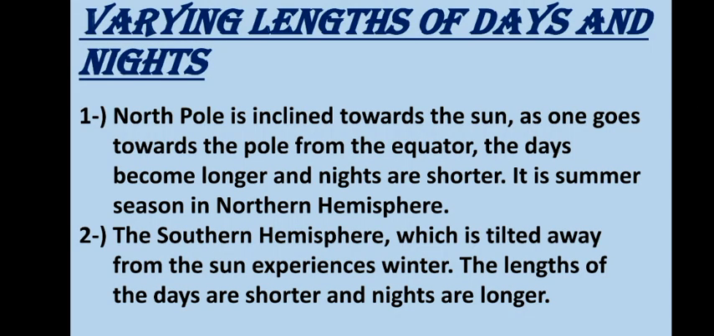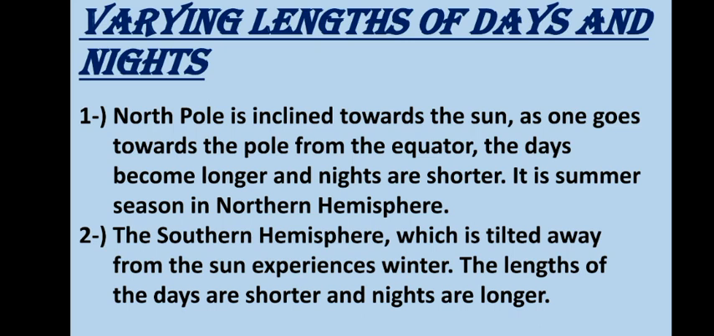Now we will talk about the varying lengths of days and nights, that is, how the duration of the day and night changes. The length of the days and nights varies from place to place even at the same time of the year. And this is also due to the tilt of the Earth's axis. When the North Pole is inclined towards the Sun, as one goes towards the pole from the equator, the days become longer and the nights are shorter, and places beyond the Arctic Circle experience continuous daylight for 24 hours for about 6 months. It is the summer season in the northern hemisphere.